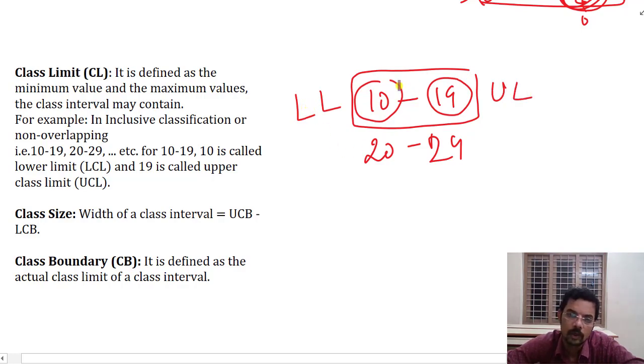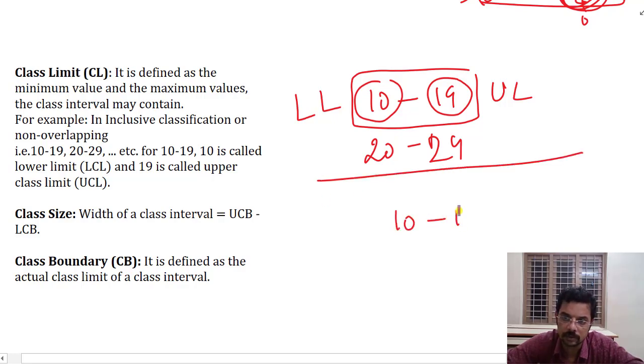Okay, now the limits are those values which are included in the classes. Now we may have boundary points. Consider these continuous, exclusive class distributions. How do we convert 10 to 19? We will take this as 9.5, so we will convert it to 9.5 to 19.5.